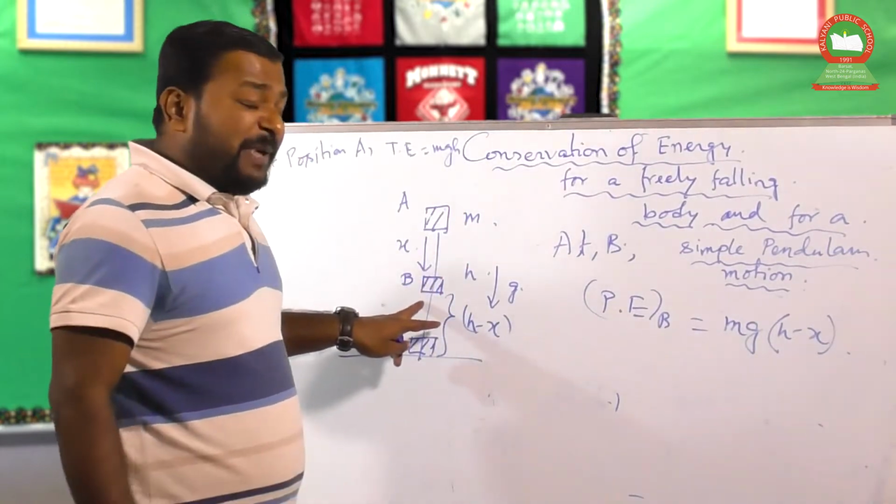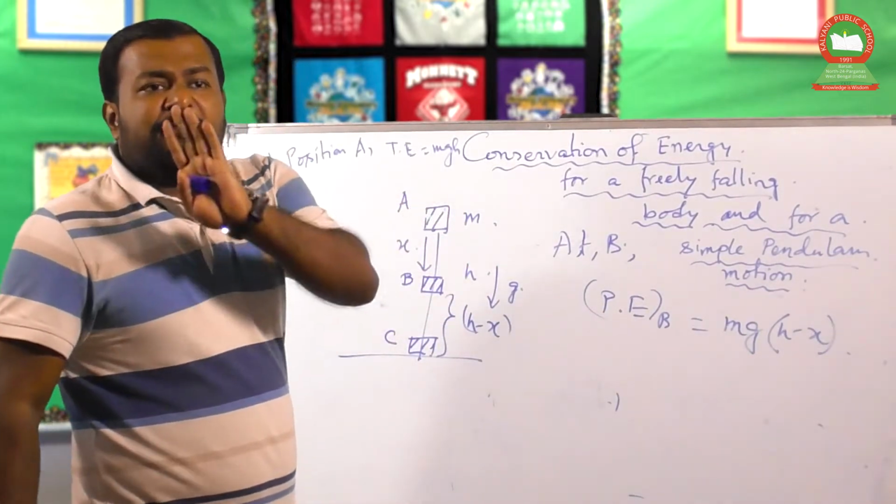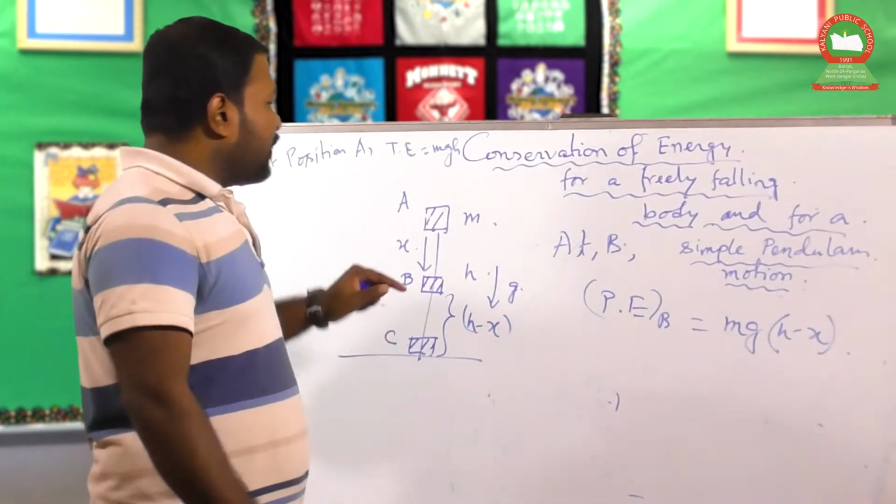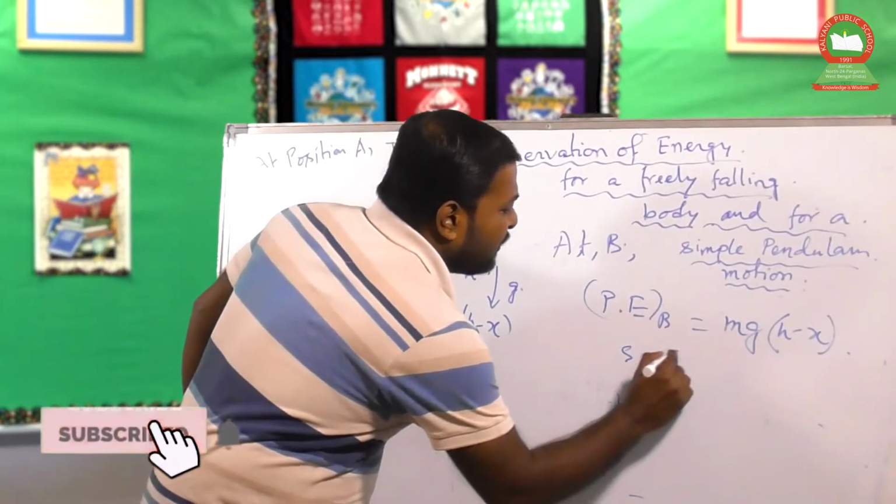But at the point B, we have to calculate its velocity. Now, how do we calculate the velocity? There is a displacement s, which is x.